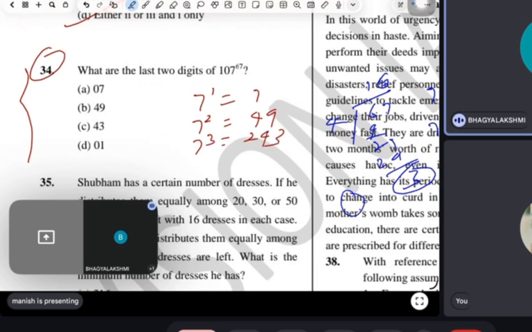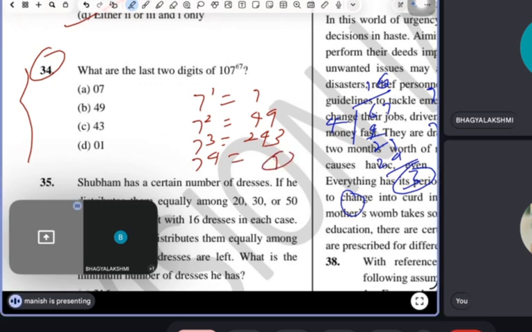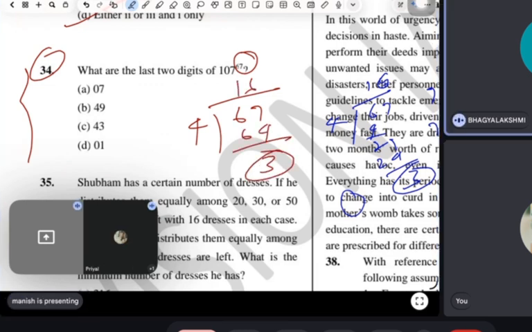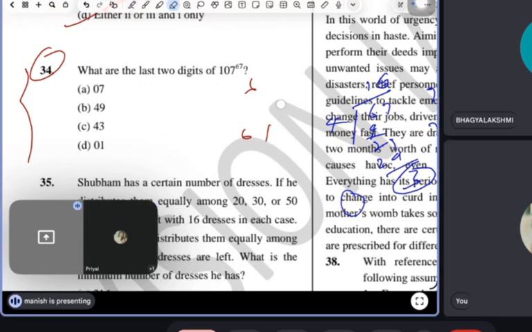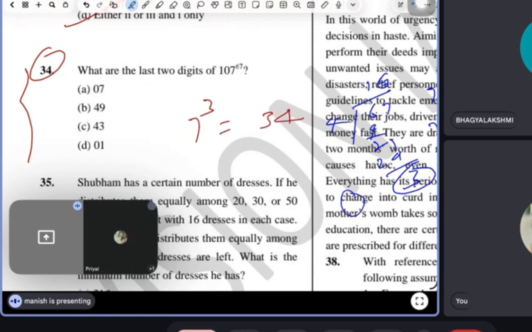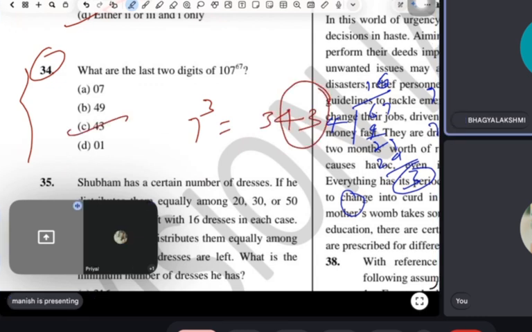7, 9, 3, like this it will come. So 9 is repeated, and after that the cycle will repeat. So the cyclicity of 7 is 4. Now you divide 67 by 4. The result will be 16, and 3 is remaining. Now what is remaining? 3. You do 7 power 3. So 7 cubed is what? 343. It means this will be the answer. See, Priyal.